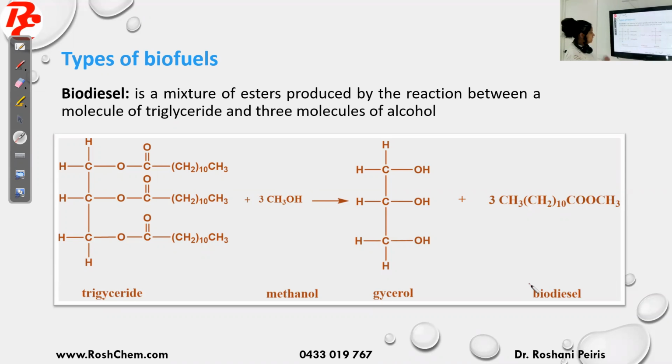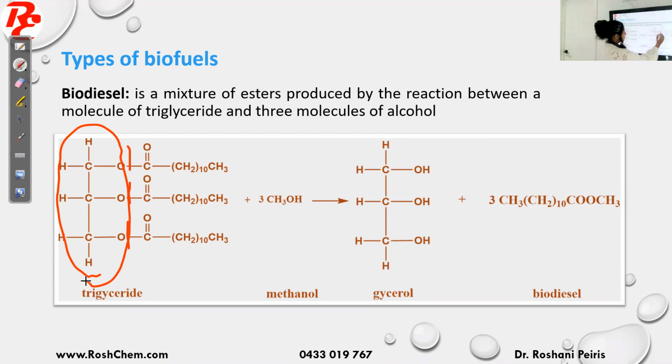So we'll see what's happening here. I can break down the triglyceride right from there. You can see this part here becomes glycerol, so you add hydrogens to make glycerol. And the other part, you can see it's CH3 CH2 ten CO. You have three of them, that's why I have written three of those.